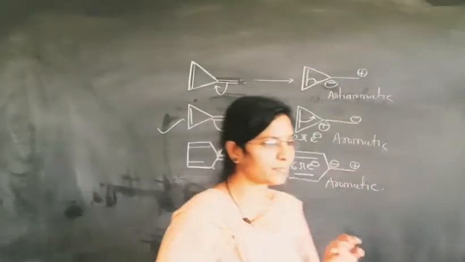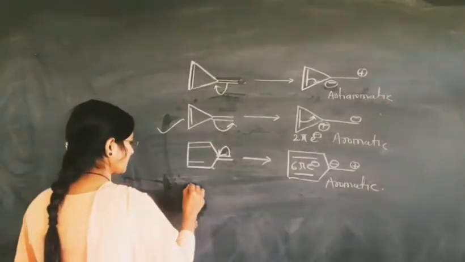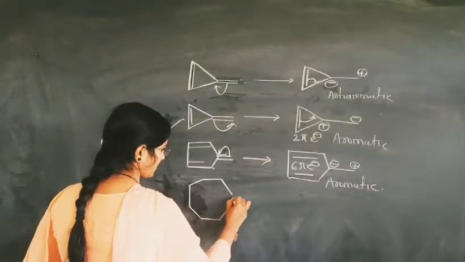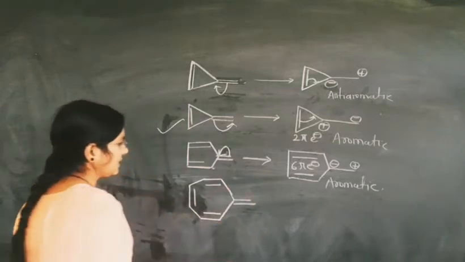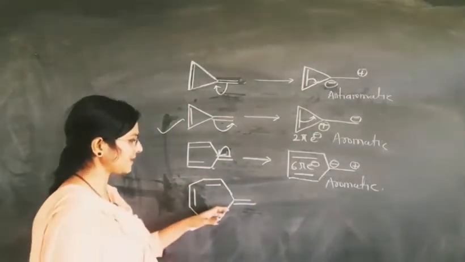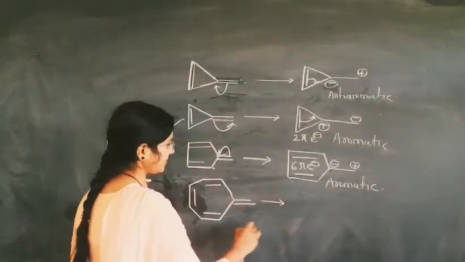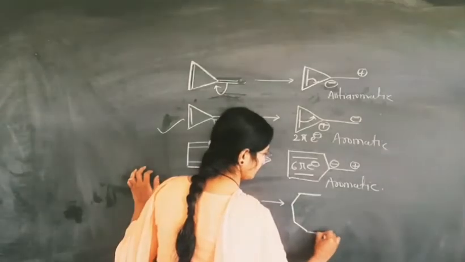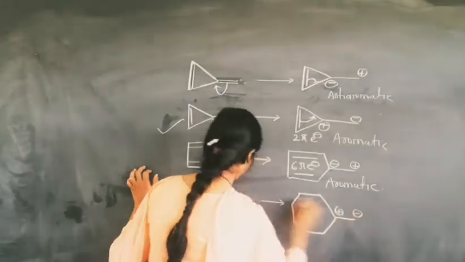The next example we will consider. It is a cycloheptane ring and one double bond outside of the ring. Same here, we have to consider charge separation. Positive charge, negative charge.